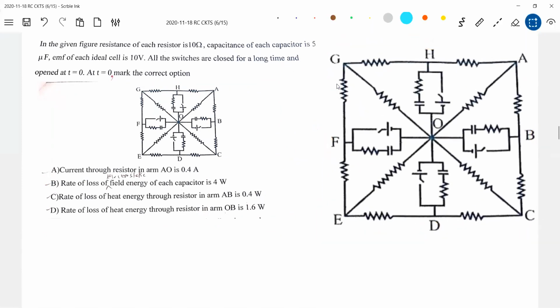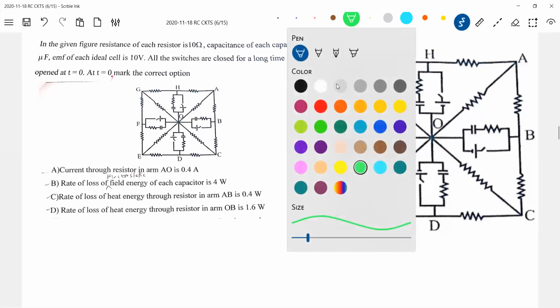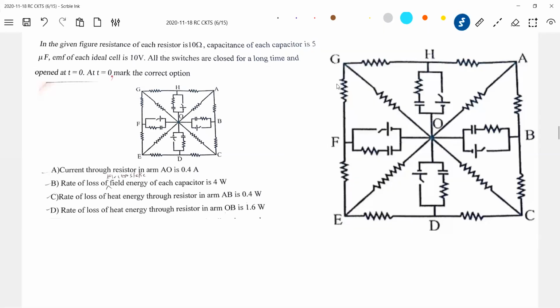So there is a cell cut out, no. I remove the cell so that it will be easy for you to think about the problem. Okay, now check that initially the capacitor is having that charge.